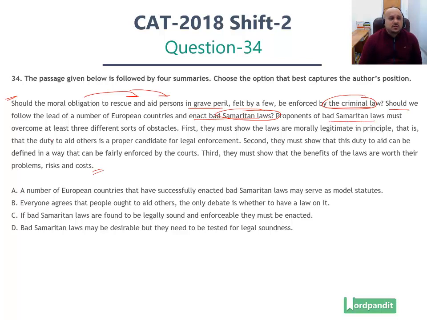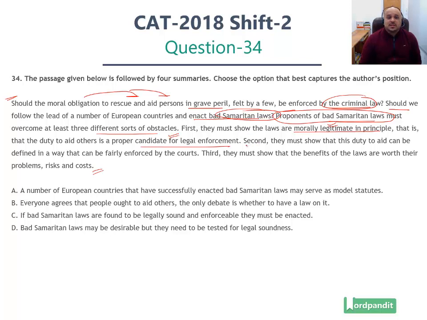Proponents of bad Samaritan laws must overcome at least three different sorts of obstacles. So people who support these laws, right, they have to overcome three different sorts of obstacles. What are these? First, they must show that the laws are morally legitimate in principle, that is, that the duty to aid others is a proper candidate for legal enforcement, right? So if you put in these bad Samaritan laws, these should be morally legitimate, right? And these should be the proper candidate, these should be fit for legal enforcement. You should not be forcing people to do something which is not morally right.